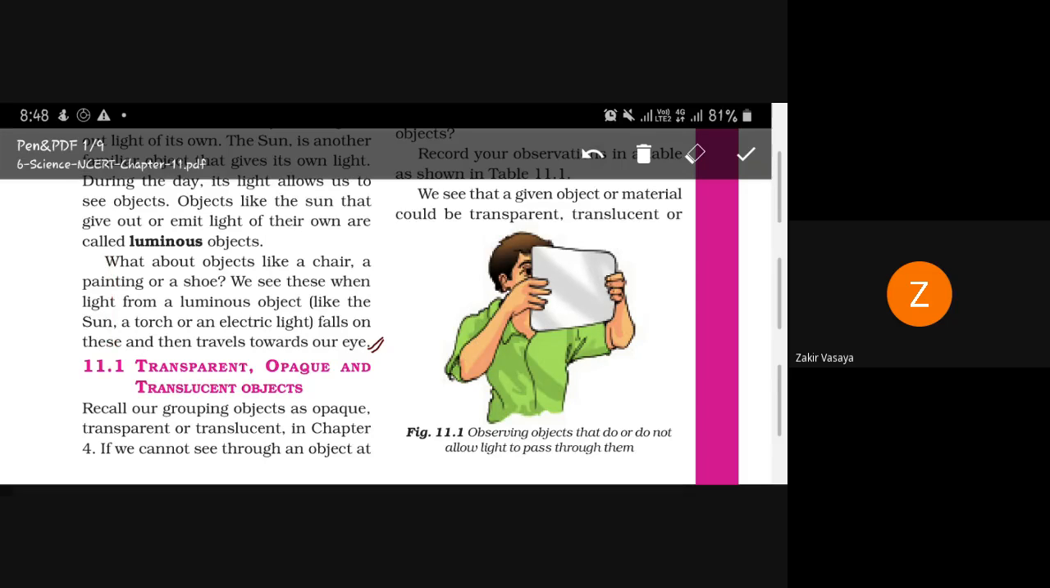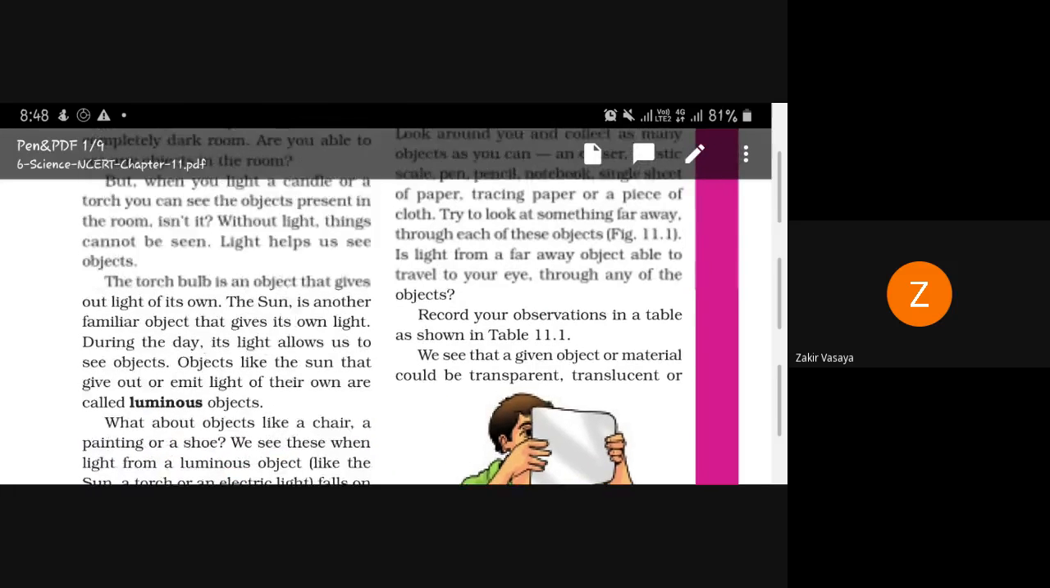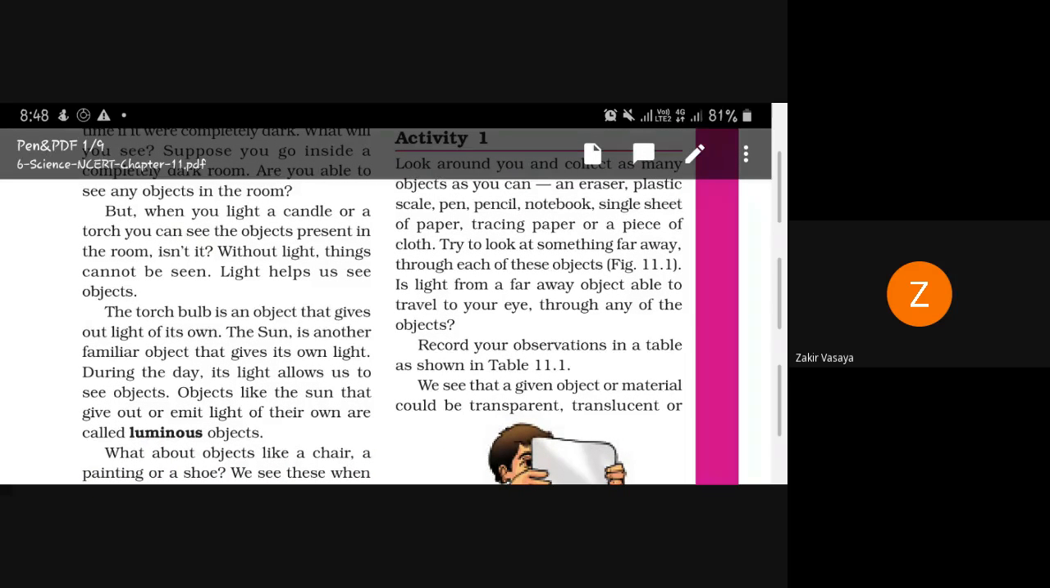Okay. Light, because of sunlight, the day is getting started. When the sun moves towards another direction, the moon comes. So what will happen?